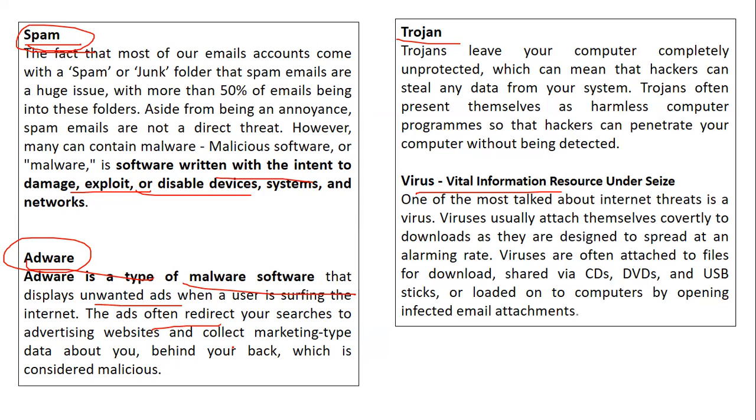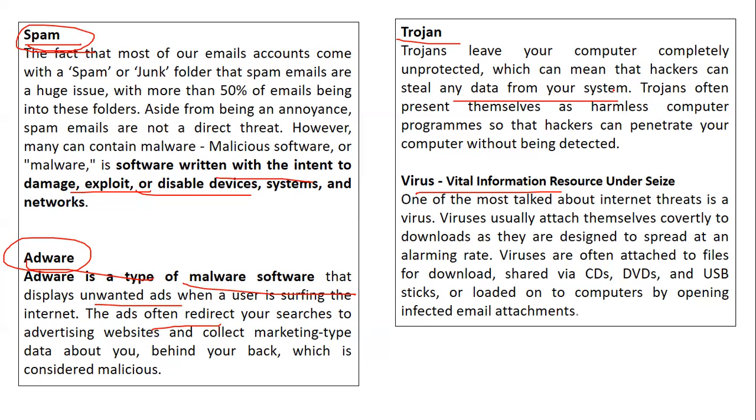A Trojan leaves the computer completely unprotected, which means the hacker can steal anything from your system. Trojans often present themselves as harmless computer programs, so the hackers can penetrate your computer without being detected. They seem harmless just to ensure that their actions cannot be interrupted.